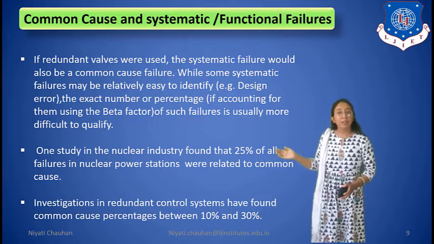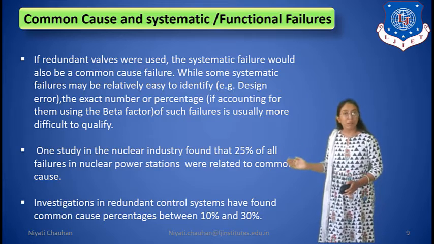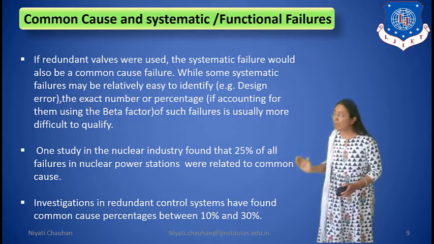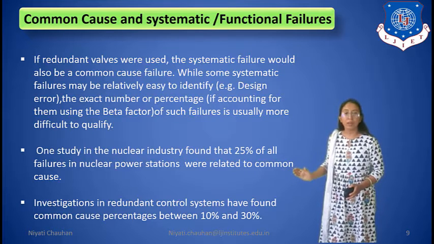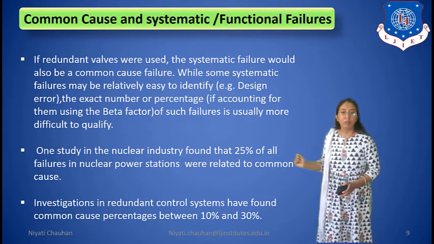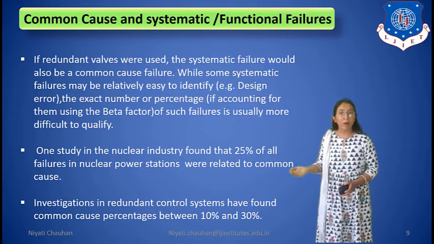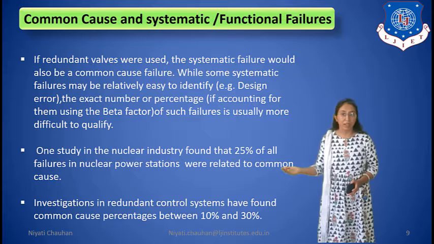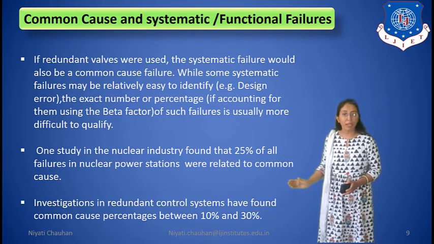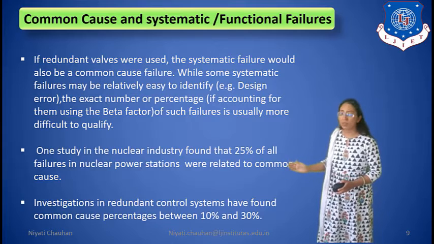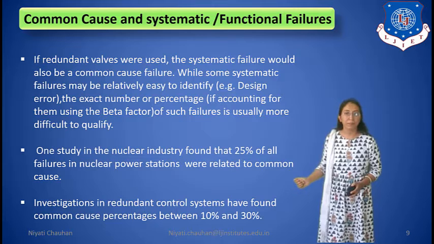One study in the nuclear industry found that 25% of all failures in nuclear power stations were related to common cause. Means the author has a study about the nuclear industry and they found that 25% of all failures in nuclear power stations were related to common cause.